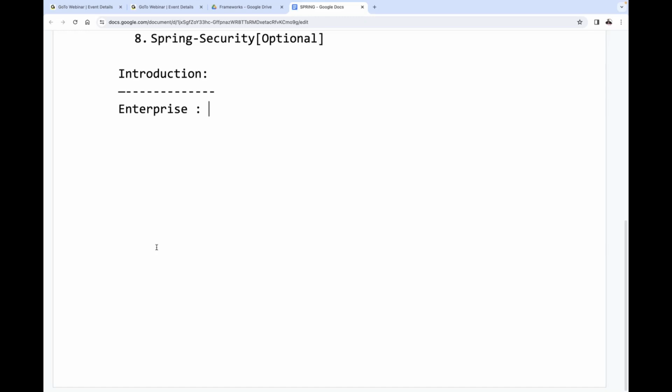Okay, leave this one. Do you think Durgasoft is an enterprise? No. Are you thinking that Durgasoft is an enterprise? Online people are saying yes. They have more trust when compared with offline people. I don't know the reason. Most of the people are saying yes. Nice, very good. Durgasoft is an enterprise, you are thinking like that.